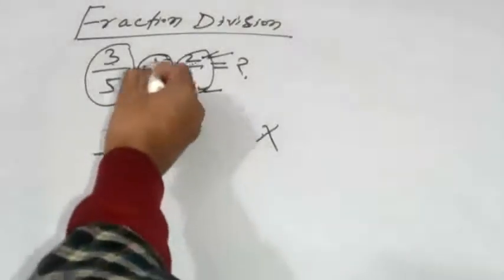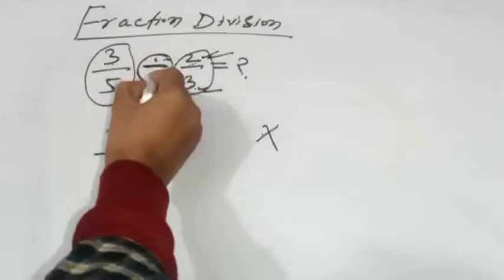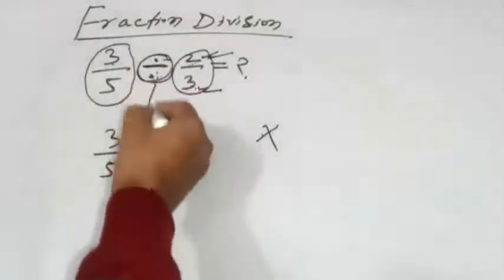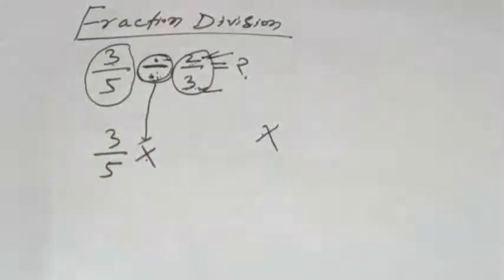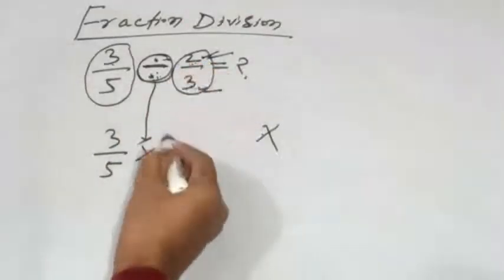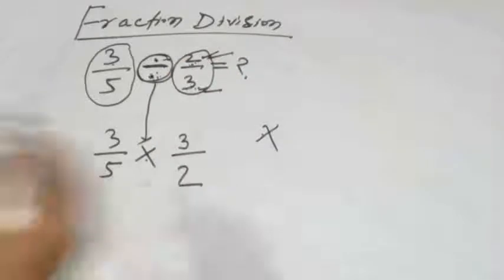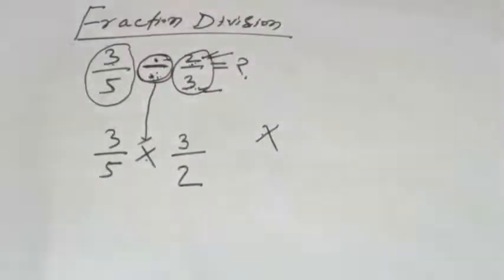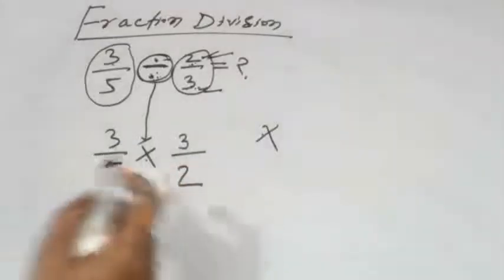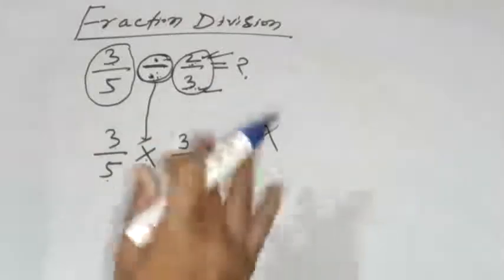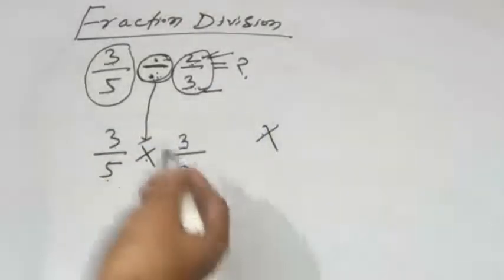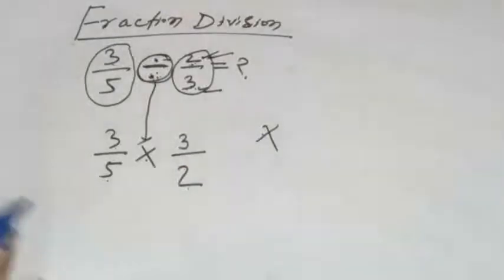So when you change the sign, division becomes multiplication, and then you also have to change this one: the denominator will be the numerator and the numerator will be the denominator. Then look for any possibility of cancellation: numerator to denominator or denominator to numerator, not numerator to numerator or denominator to denominator.